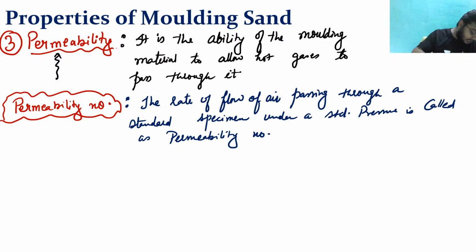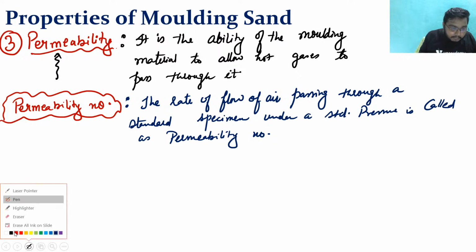Yes, Alok sir. Yes, permeability. This is the property of permeability. We have correctly told. Now see how we can measure the permeability. We can measure the permeability with the help of a permeability number, right? And what is this permeability number? This is the rate of flow of air. So whatever the flow of the air is, which is passing through the standard specimen, I'm drawing these things so that you can get a feel about it.